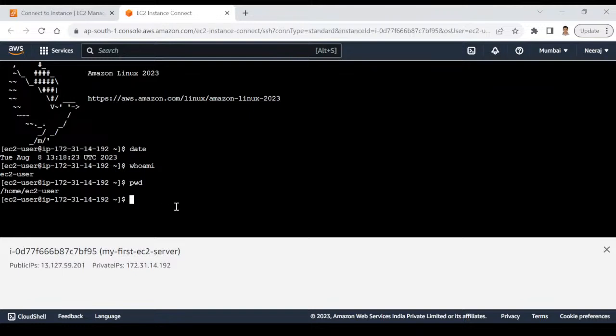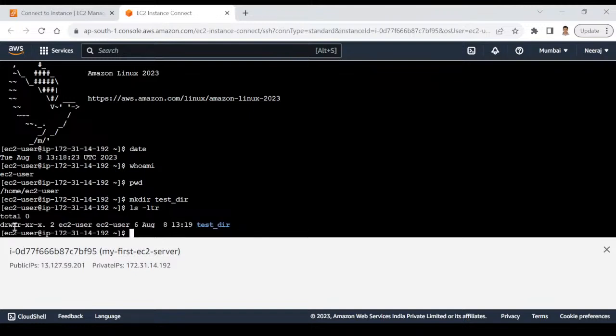You can change your working directory also. Suppose I will create a directory here. So I would say mkdir and I would say test_dir. I am creating a directory with the name test_dir. If you want to see how many files and subfolders are available, you can type ls or you can type ls -ltr. That will display even more details.